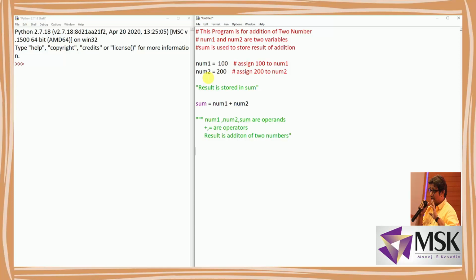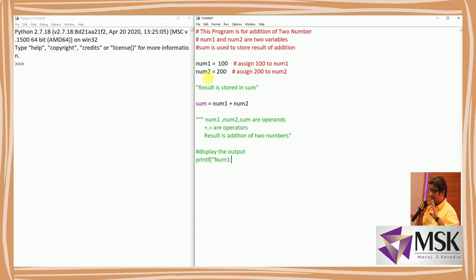Fine. Now here I'll write: display the output. For displaying I can write the print command. I've already told you in my previous videos that print is used for output.